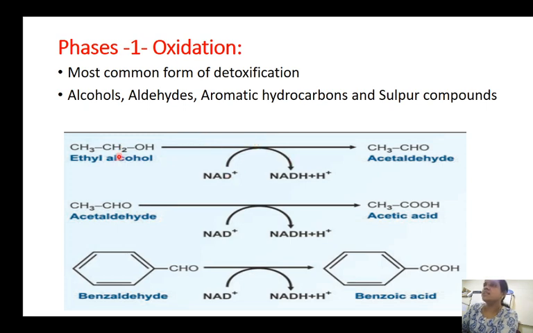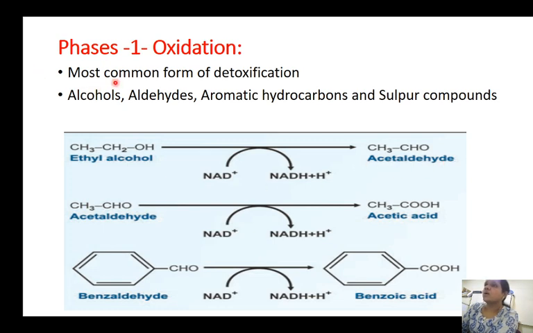So with dehydrogenase, hydrogen is lost and it is picked up by the reducing equivalent NAD+. This NAD+ takes up the H plus ions, forms the reducing equivalent NADH plus H plus, and results in the formation of acetaldehyde. So ethyl alcohol undergoes oxidation in the presence of reducing equivalents to form acetaldehyde.